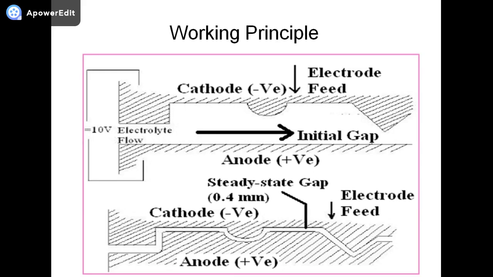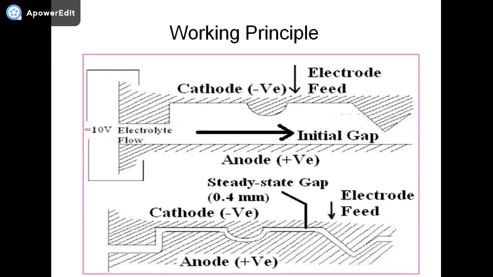One more requirement is a carefully controlled source of DC electrical power of sufficient capacity to maintain the current density between the tool and the workpiece. In this figure, it is the electrochemical machining of an iron workpiece, considering NaCl solution as the electrolyte.